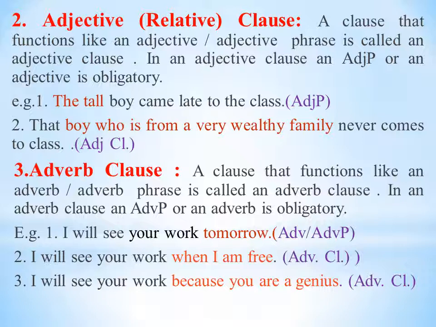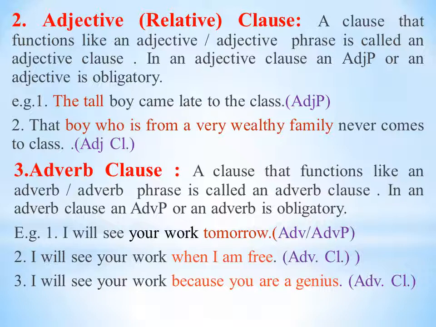For example, the tall boy came late to the class. The tall is adjective phrase. The tall boy came late to the class. Then second example is that boy who is from a very wealthy family never comes to class.